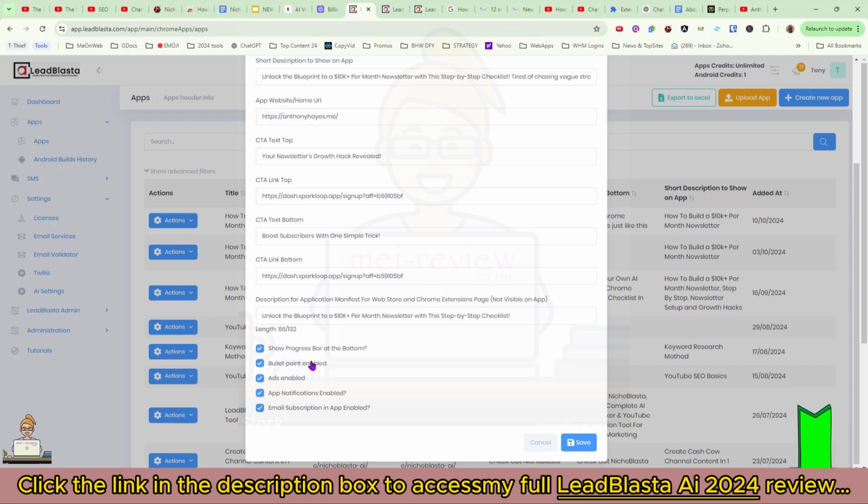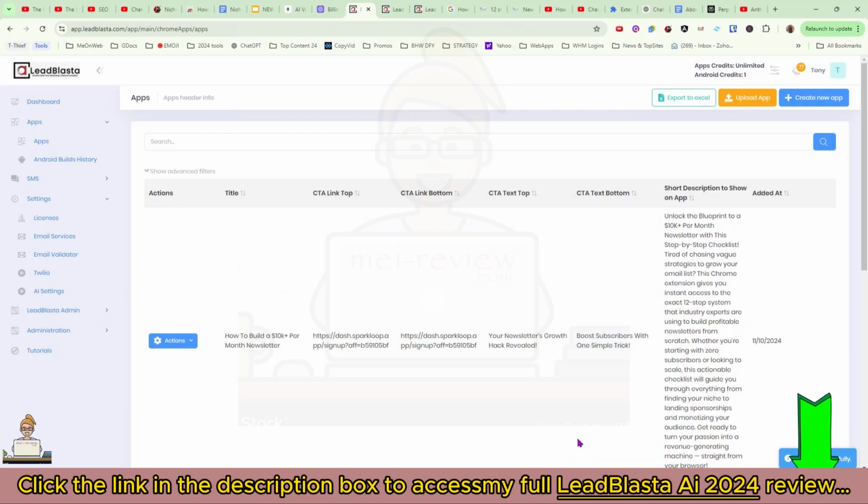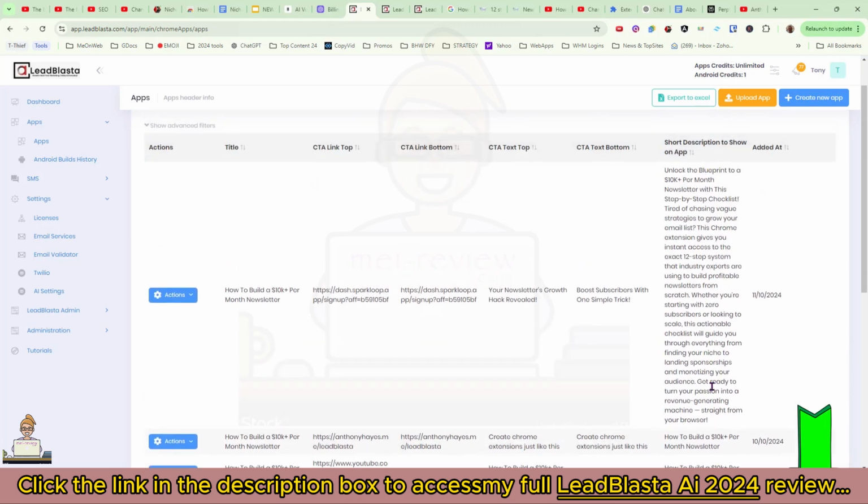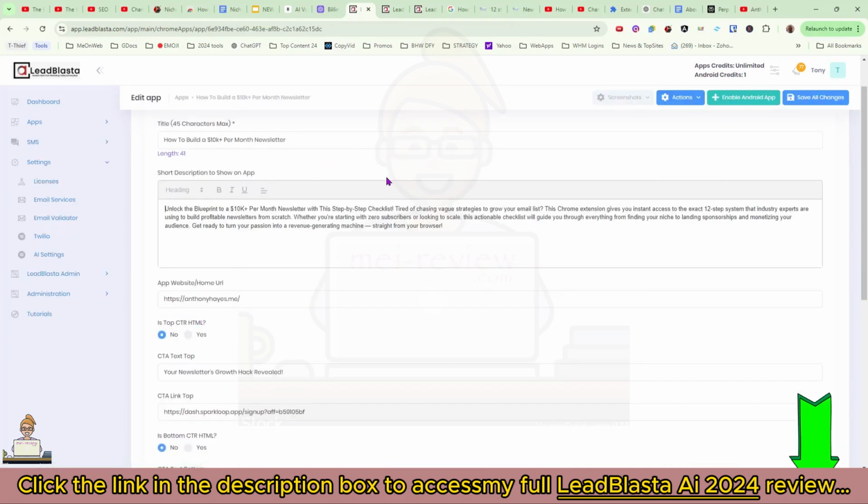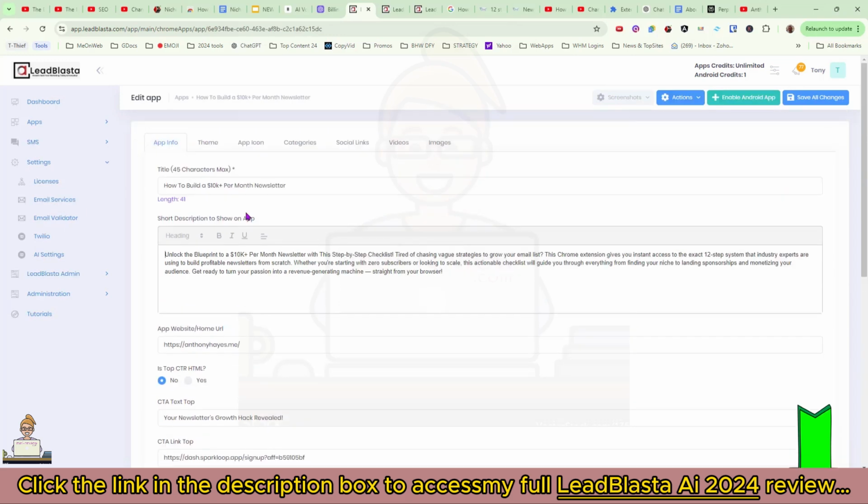Okay, so it just lays it all out for them step by step, and plus the progress bar. Now I'm going to click on save here, and our app has just started to be created. Okay, now you can see the description I put here is expanded here, that's why it looks quite large. Now what I'm going to do is click on edit the app. Okay, you can see all of the stuff that we put in here is there.